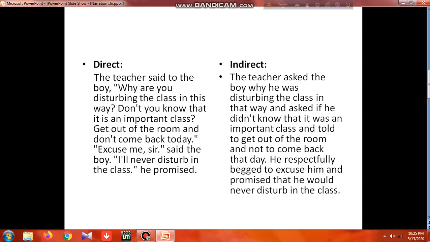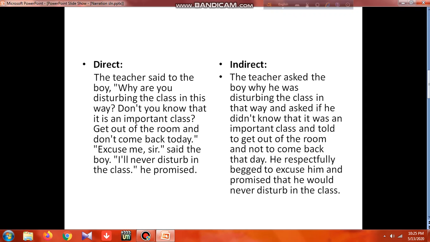Then it says, "Get out of the room and don't come back today." See who's saying it: it is the teacher's words still going on. This time it is imperative, as I said earlier, so you can take "told." So, told to get out. In case of an imperative sentence we take the infinitive, which means "to" plus a verb. So, told to get out of the room, and again you said "don't come back today." Here also it is an infinitive but negative, as it is "don't," so we take "not." So, not to come back, and "today" changes to "that day." So the teacher's words are done.